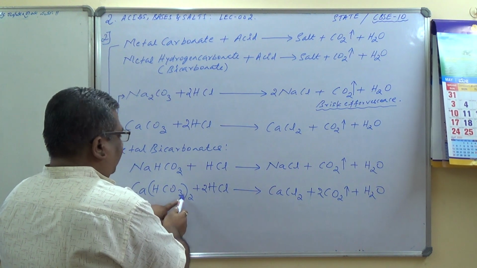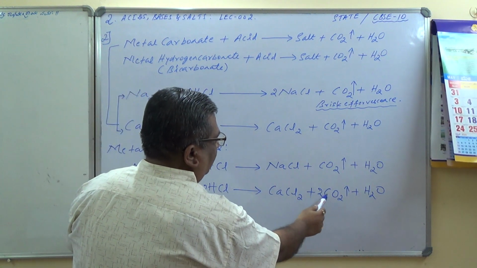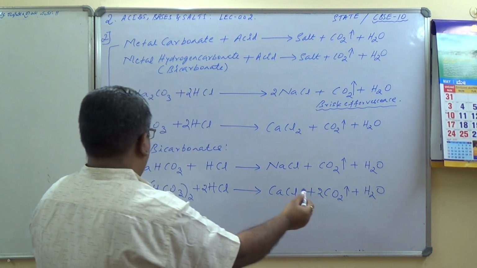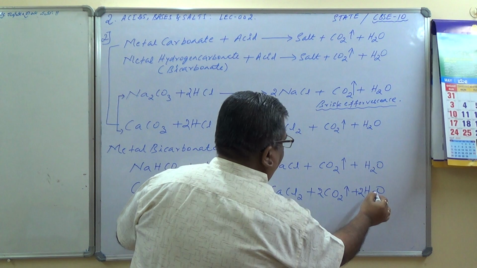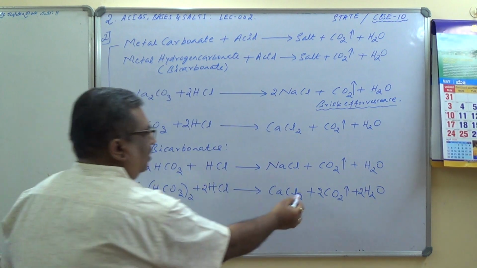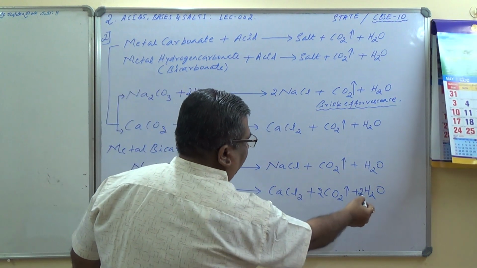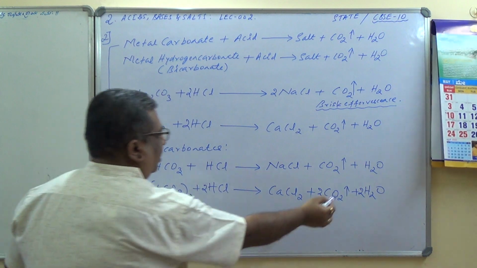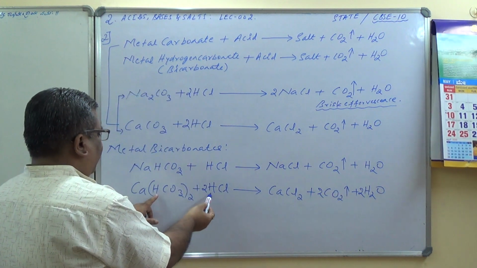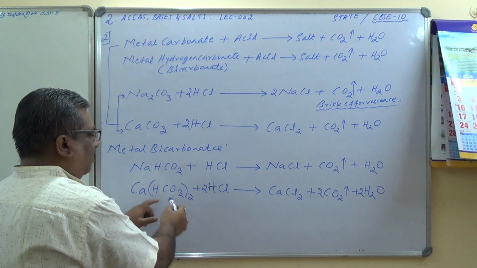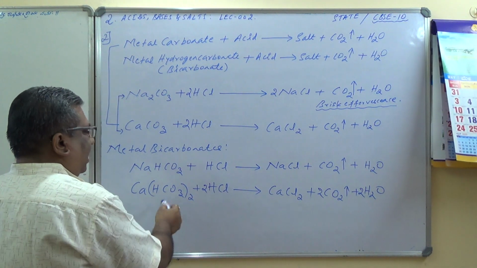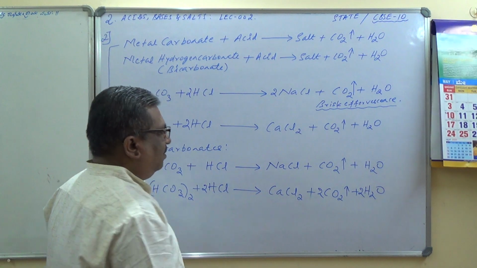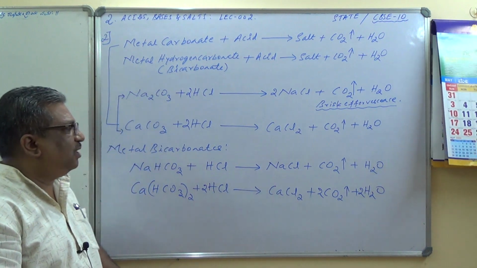How many oxygen? 3 2s are 6 oxygen, 2 2s are 4 plus 2. Now it is balanced. 6 oxygen, hydrogen 4, 2 carbon, 2 chlorine. Yes, it is balanced. So calcium bicarbonate plus 2 HCl gives you calcium chloride plus CO2 plus H2O.